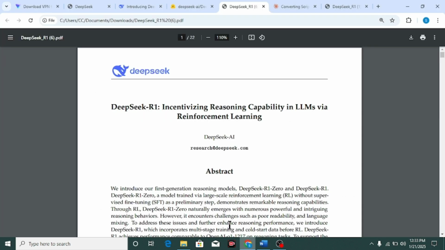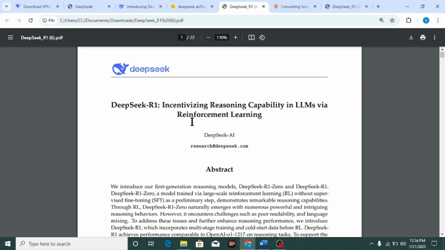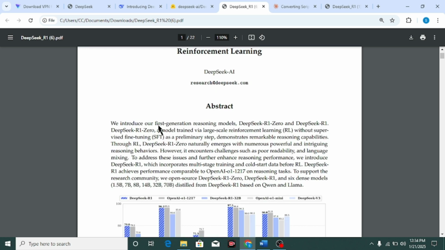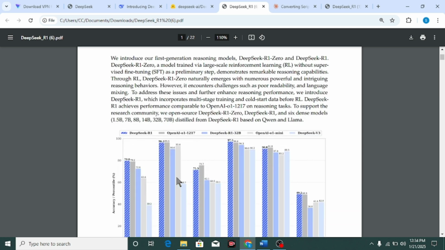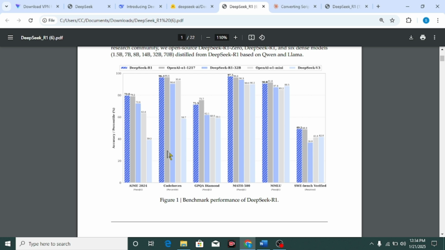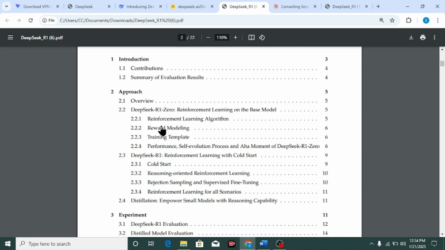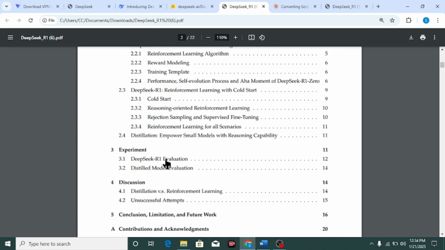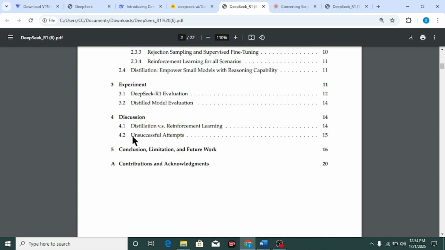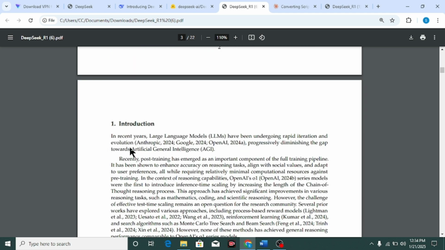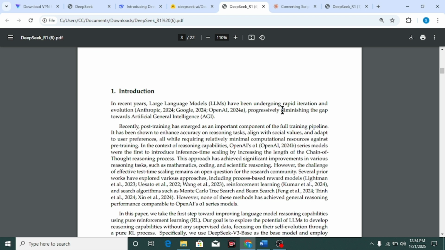The original paper of DeepSeek R1 recognizes the capability of reinforcement learning in LLMs. We introduced our first generation reasoning model, and the benchmarks are very good. The paper is 22 pages long. In the introduction, large language models have been undergoing rapid iteration and evolution, with Google and OpenAI pushing artificial intelligence.